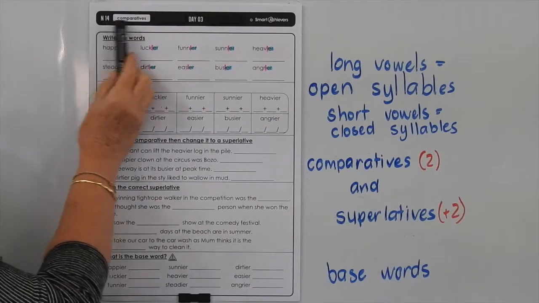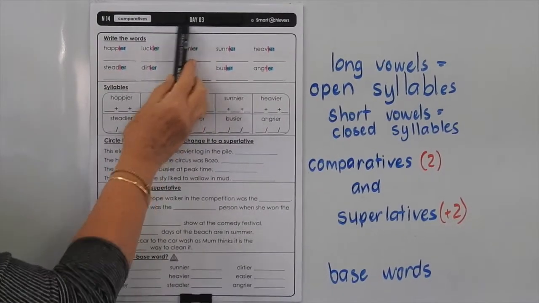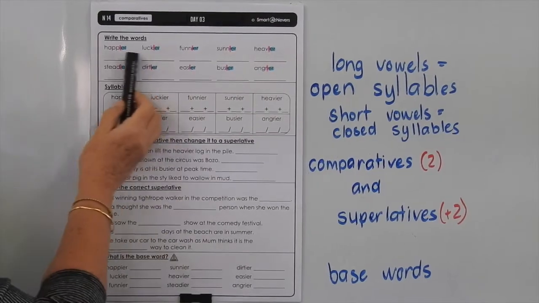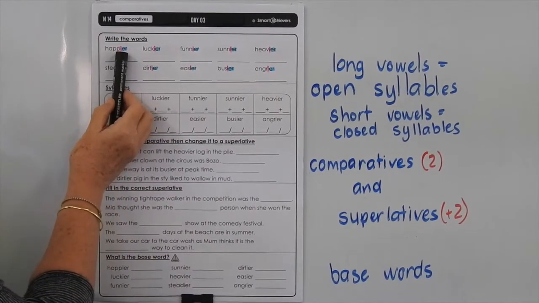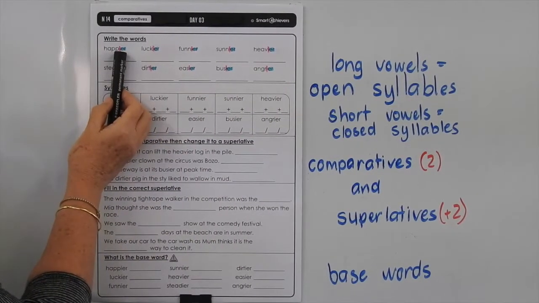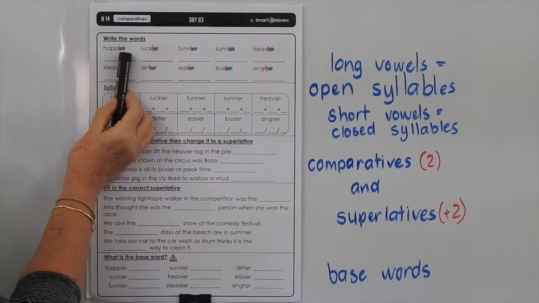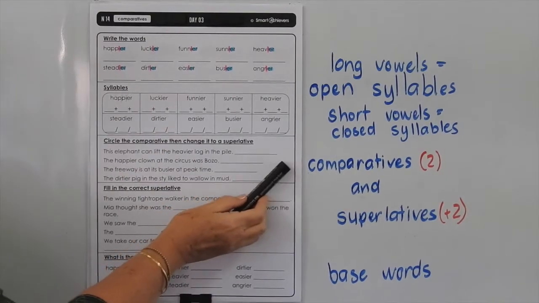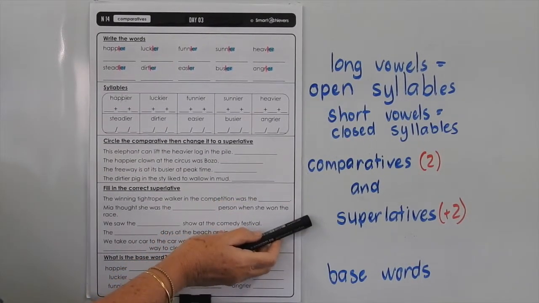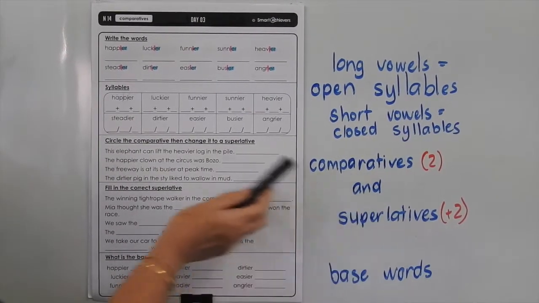Level N List 14, we're doing the Day 3 page, and this is on comparatives. So the base words are ending with a Y, so we'd have happy. We're changing it into a comparative, so we're changing the Y to an I before we add the ER. So you know a comparative is when we compare two things, and a superlative is when we compare more than two things. So it's a supergroup, it's a superlative.